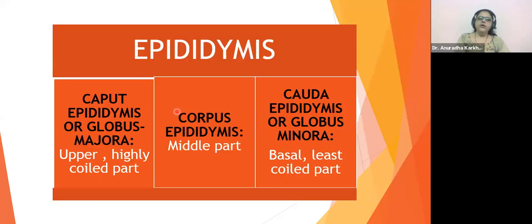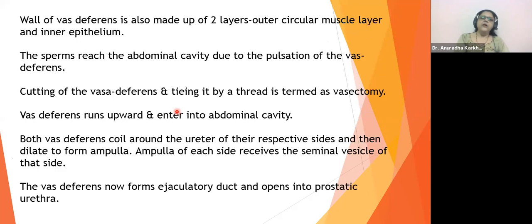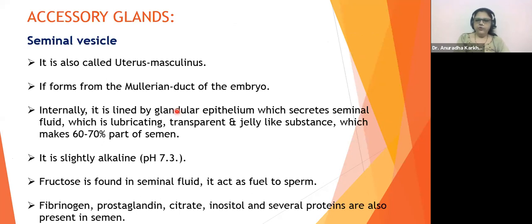We saw caput epididymis, corpus epididymis, and cauda epididymis, correct? We also saw how much time it takes for the maturation of the sperms to occur. What is the dilated, or dilated means swollen, part of the vas deferens, which is going to be called the ampulla, and so on. Well, I guess these things have already been told to you all in the last class.